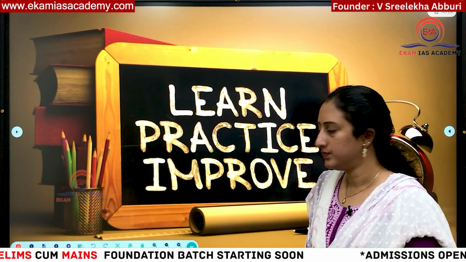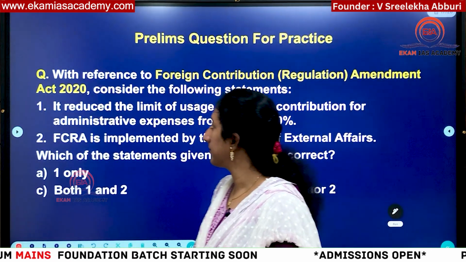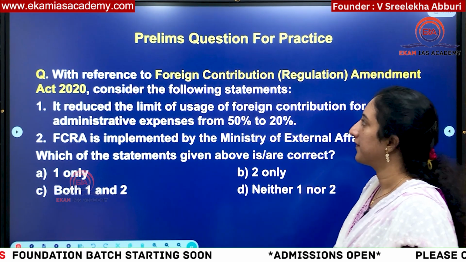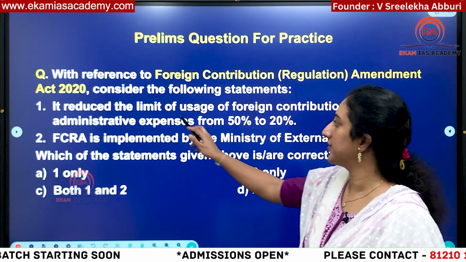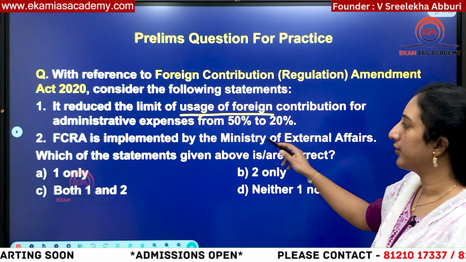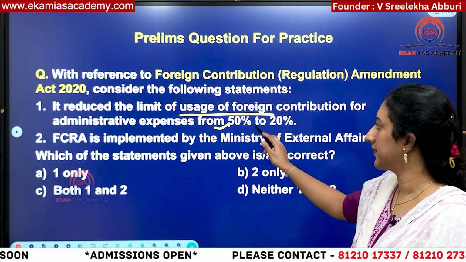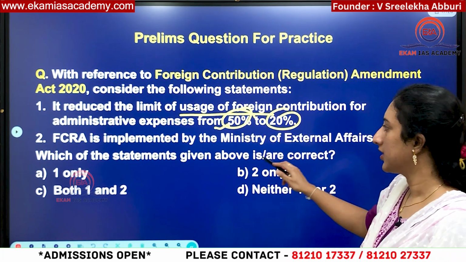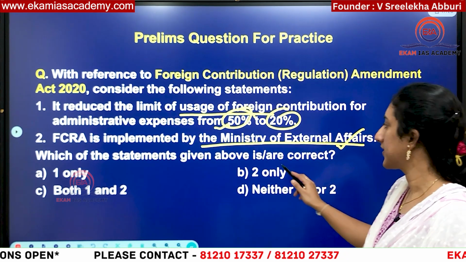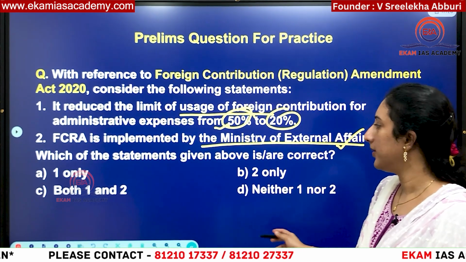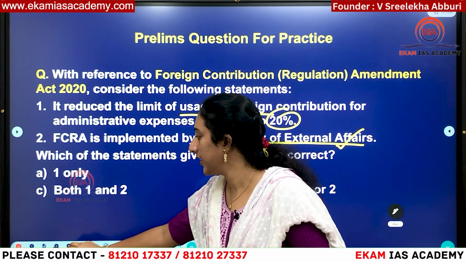Okay, so now this is the time for the prelims question. With reference to the Foreign Contribution Regulation Amendment Act, consider the following statements. One: It reduced the limit of usage of foreign contribution for administrative expenses from 50% to 20%. Two: FCRA is implemented by the Ministry of External Affairs. Which of the statements given above are correct? One only, two only, both, neither one nor two. Answer in the comment section.